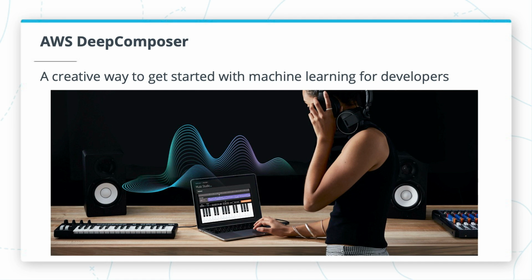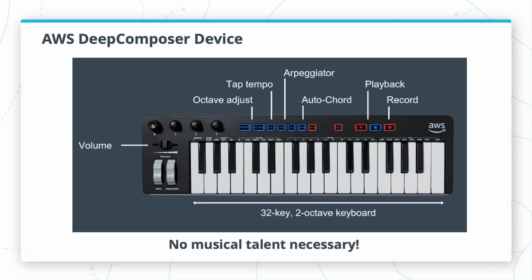AWS Deep Composer gives developers a creative way to get started with machine learning. You can get hands on, literally, with a musical keyboard and the latest machine learning techniques to expand your machine learning skills. The device itself is a 32 key, 2 octave keyboard. We have playback and record buttons, along with features to make it easier to play chords or create melodies such as arpeggiator. And yes, you don't need any musical talent to get started.